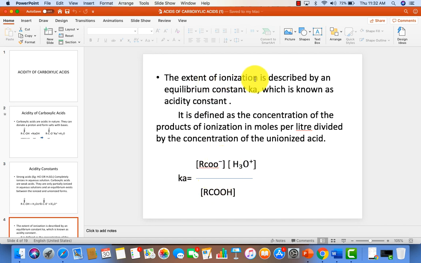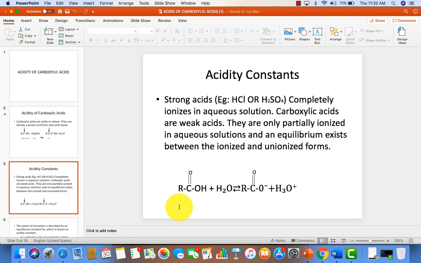See, the extent of ionization is described by an equilibrium constant Ka. So this Ka is known as the acidity constant. We can define Ka as the concentration of the products of ionization in moles per liter divided by the concentration of the ionized acid. It is nothing but the product of the concentrations of the products divided by the concentration of the substrate.